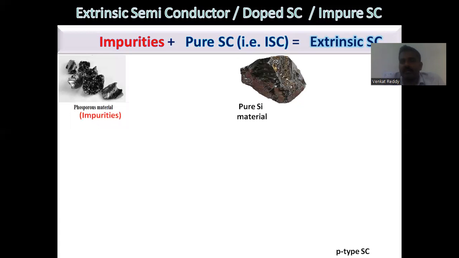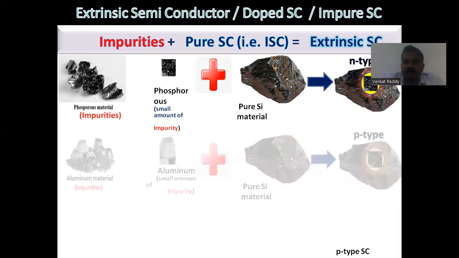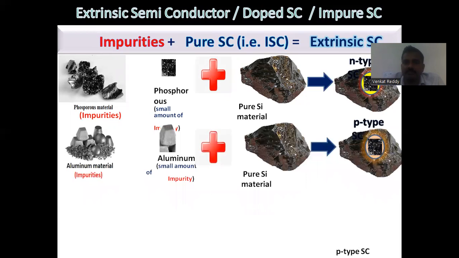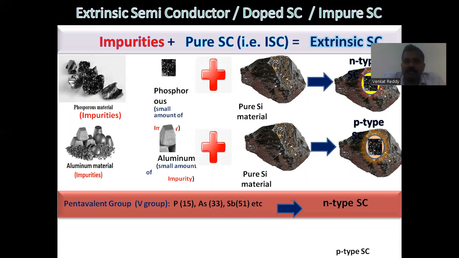Let us consider that I have taken a phosphorus impurity. It is a fifth group element. By adding the fifth group element phosphorus to the pure silicon material, N-type material is formed. When aluminum, a third group element, is added to the silicon material, it is known as P-type semiconductor material.